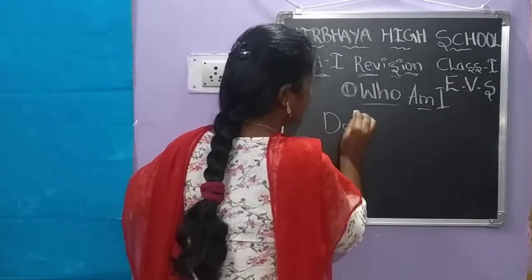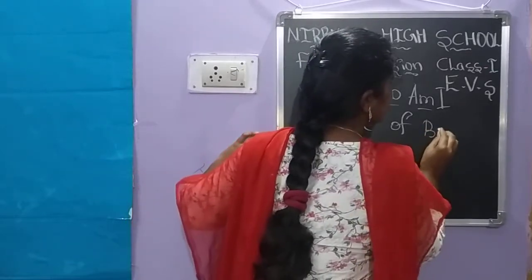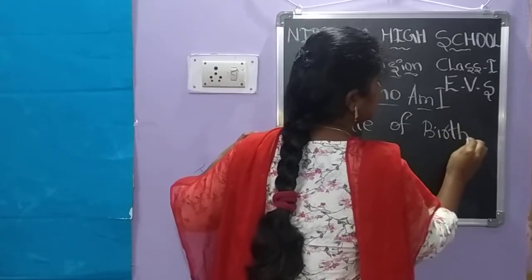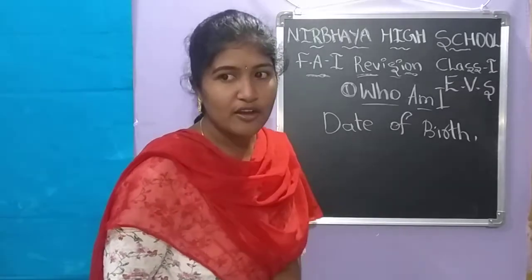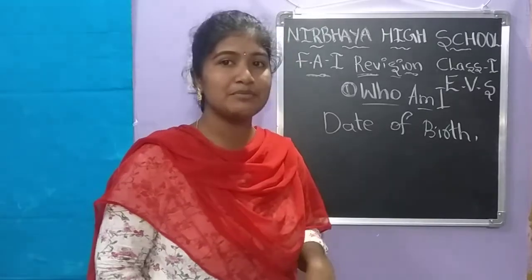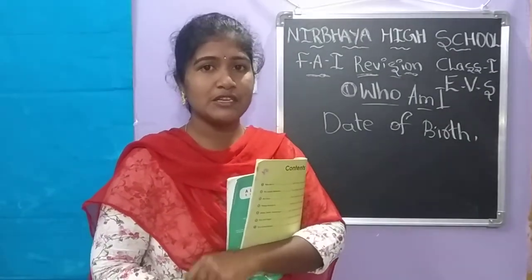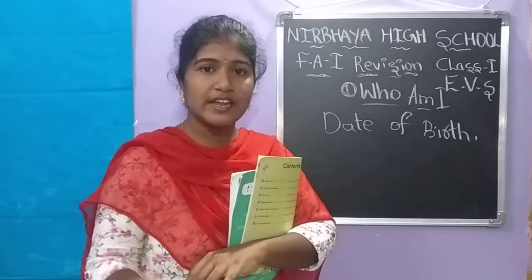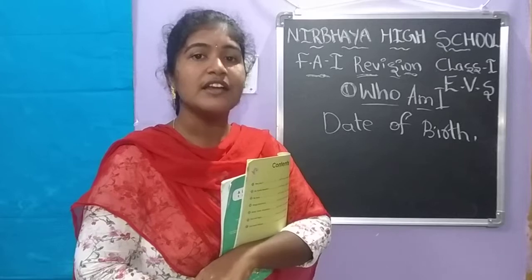Date of birth. The day you are born is called date of birth. For example, when you are asked what is your date of birth, what do you say? You say the day that you were born.